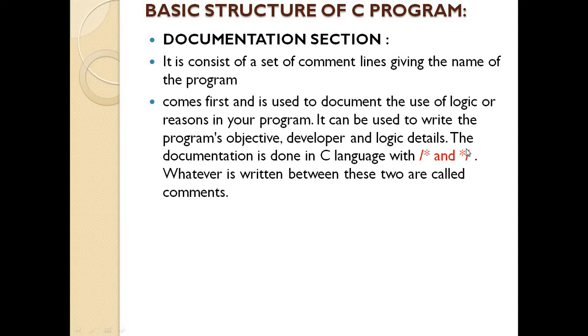This symbol is used to give the program name and additional information related to that program. Whatever is written between these two is called comments, and those comments come under the documentation section. This is the first section of the C program.